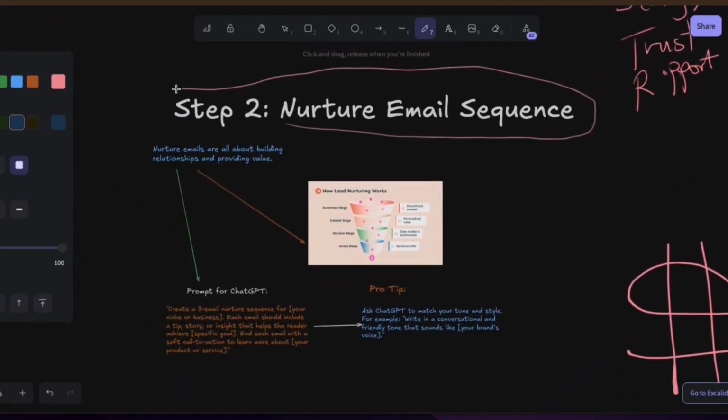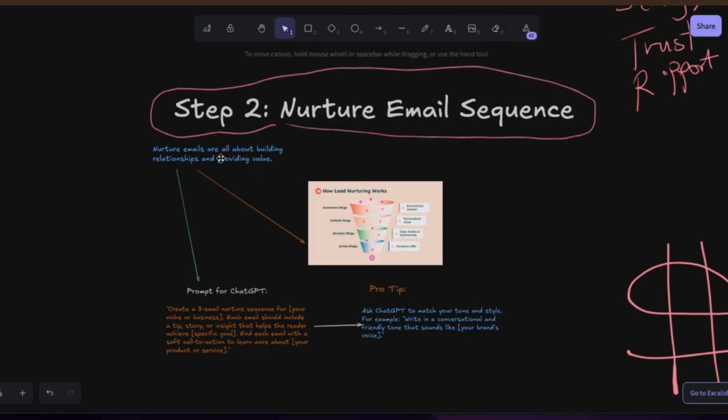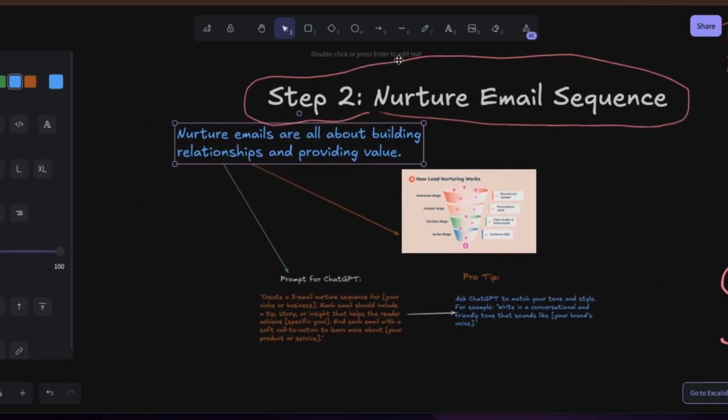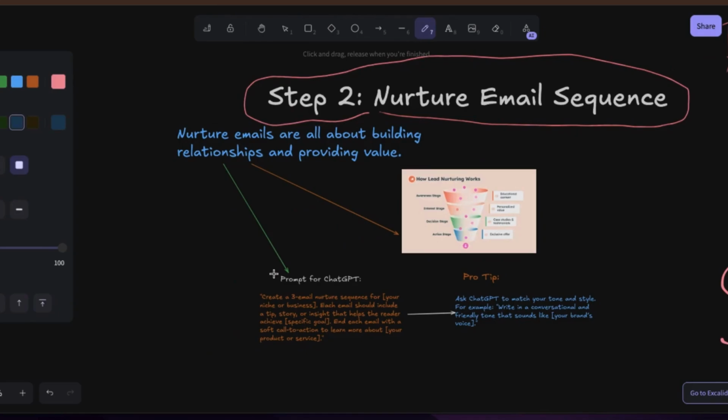Step number 2 is the nurture email. We are still in the rapport stage, right? Now, the purpose of this nurture email is also not to start selling. The nurture emails are all about building relationships and providing value. It's at this point you want to start giving them some educational materials, right?